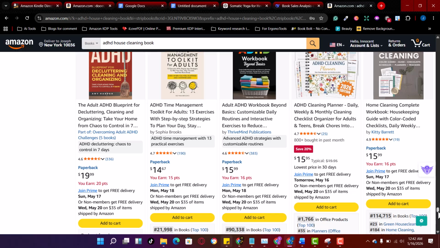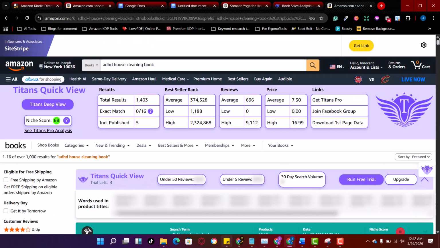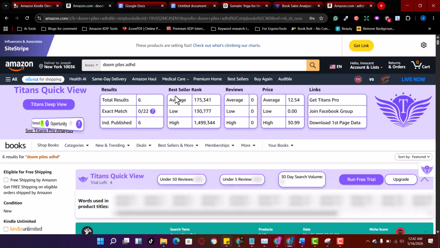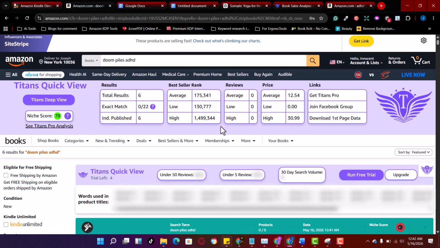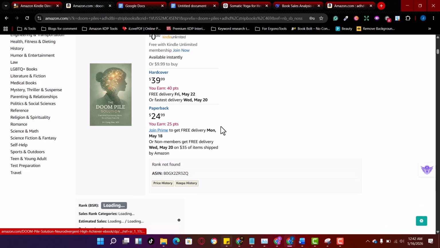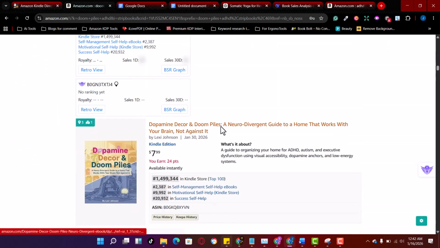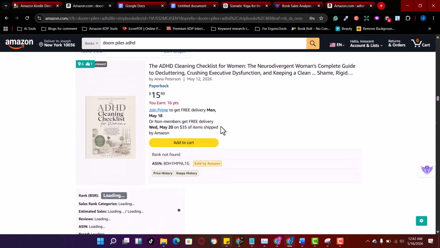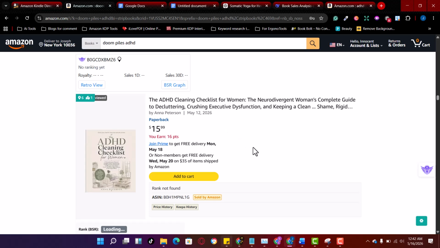Now, if you look at this particular keyword, remember what I told you about not allowing your search term to go above 1,000. You can see this one is above 1,000. So definitely we should have some struggle with that. But notwithstanding, it is going to rank as long as the book is ranking in some. With time, it's going to rank for that one. So let's look at this one. If this search term has good search, my book should really do well because of that result we are seeing. So let me see, is the book here? Okay, good. Now you can see it also in this particular one. It's also ranking in this place on the first page.